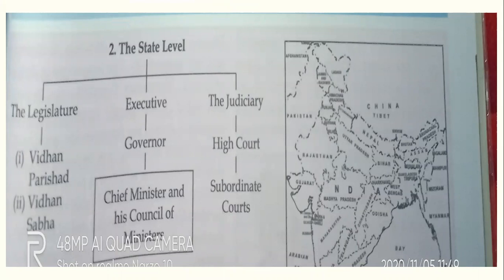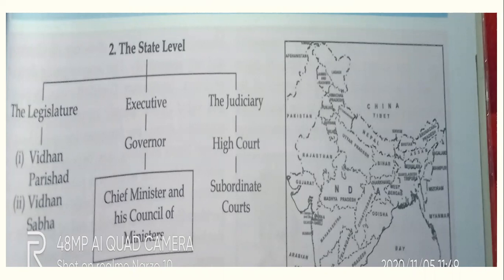Now, students, here the state level, you will see it is divided again into three parts, that is the legislature, executive, and judiciary. Here, the legislature in the state level, it consists of Vidhan Parishad and Vidhan Sabha. See, national level it is different and state level it is different. In national level, what you have studied, your legislature consists of parliament, that is Lok Sabha and Rajya Sabha. But here in the state level, the legislature consists of Vidhan Parishad and Vidhan Sabha.